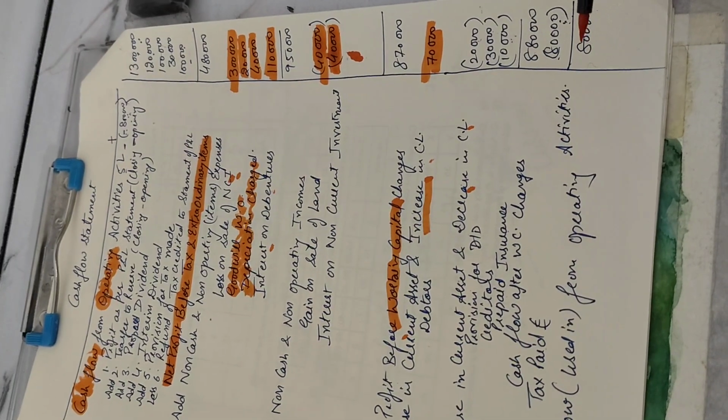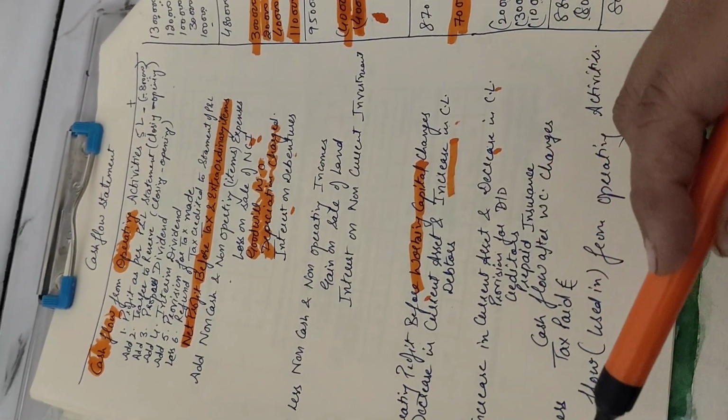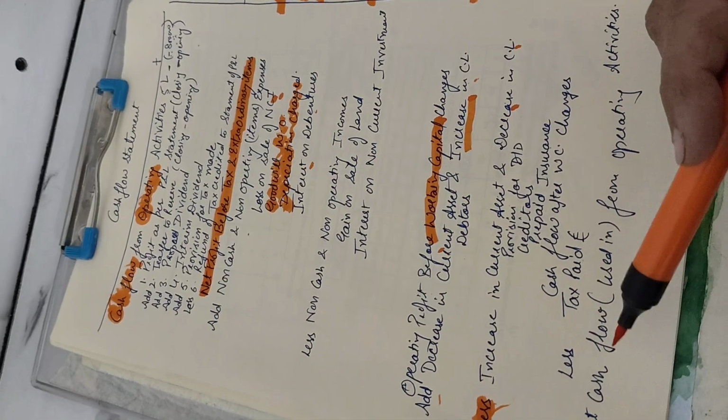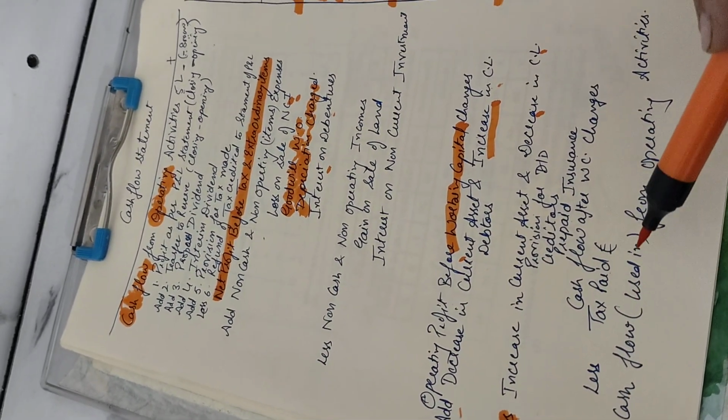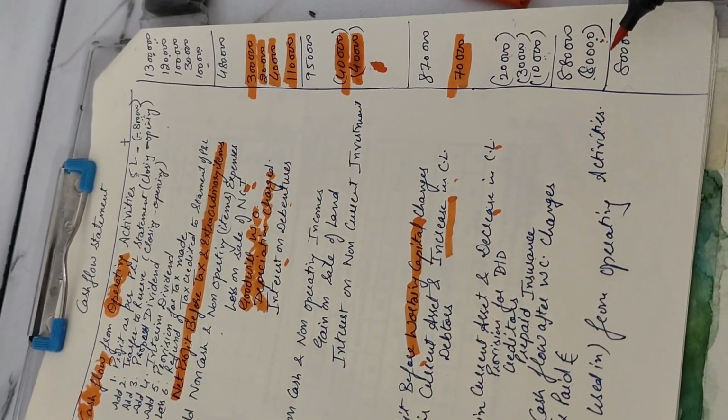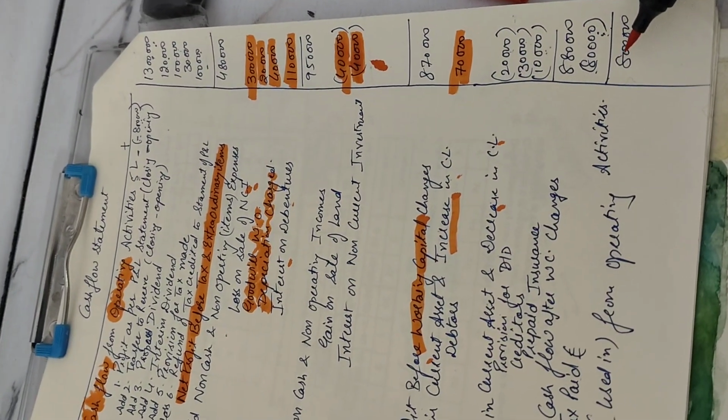If the answer is negative, then rather than using the words net cash flow, we would have used net cash used in operating activities, and this value would have been in brackets.